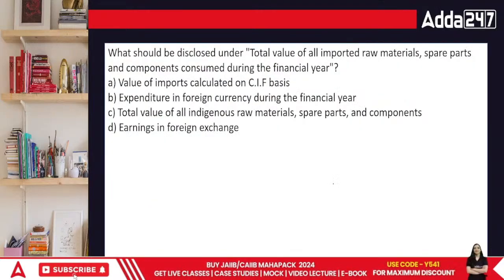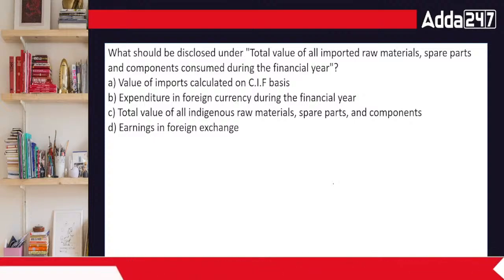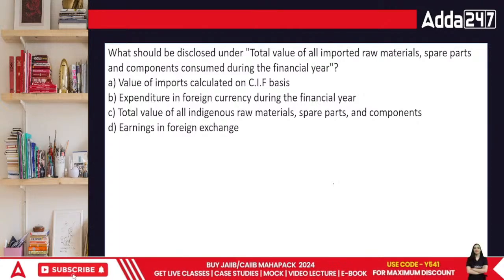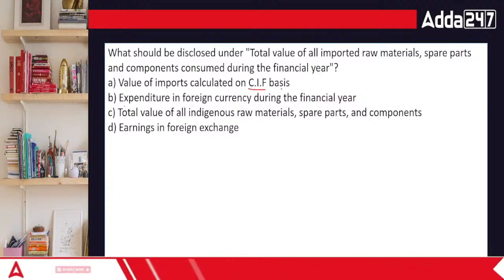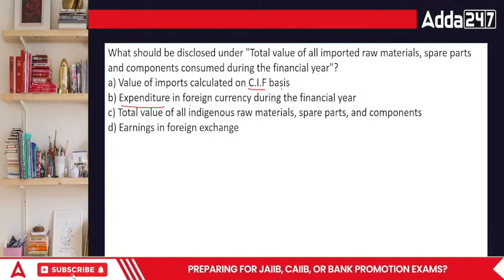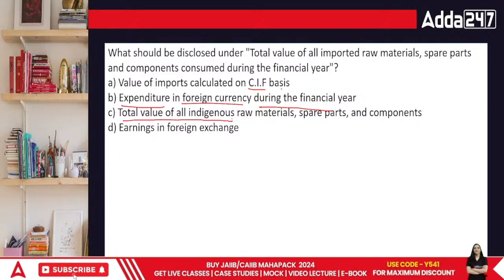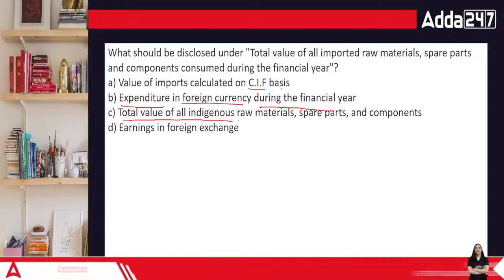What should be disclosed under total value of imported raw material and spare parts? The value of imports calculated on CIF. So CIF means carriage, insurance and freight. This is in case of export import. Expenditure in forex during the financial year. Total value of all indigenous raw material.